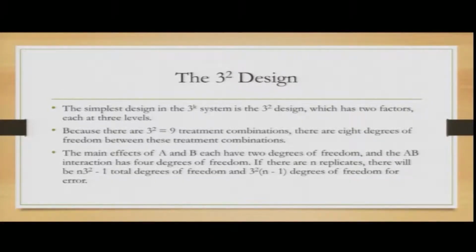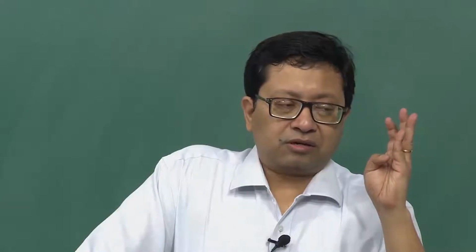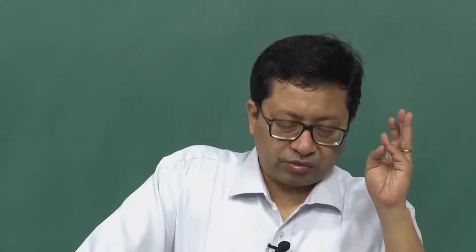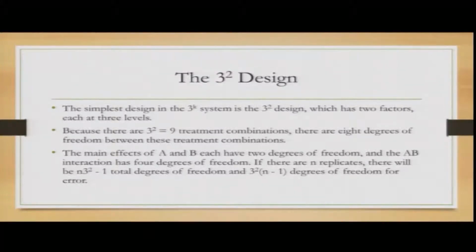Why 4 degrees? Because you have x1 squared combinations, x2 squared combinations, x1 and x2, and x2 and x1. So, continue reading: the AB interaction has 4 degrees of freedom. If there are n replicates, there will be n times 3^2 minus 1 total degrees of freedom, and 3^2 times (n minus 1) degrees of freedom for the error, and we can calculate the overall robustness of the model accordingly.